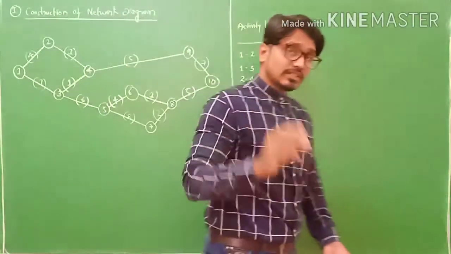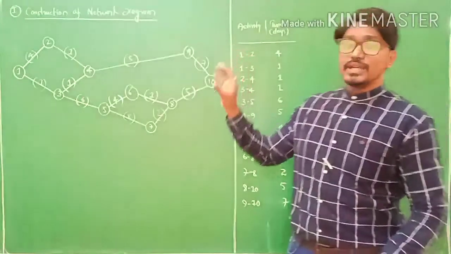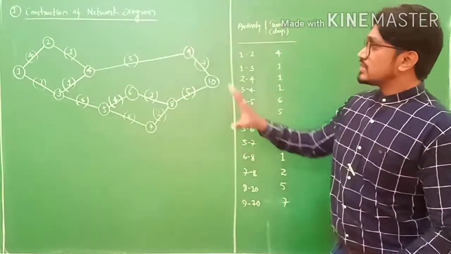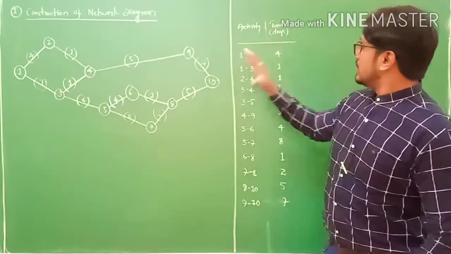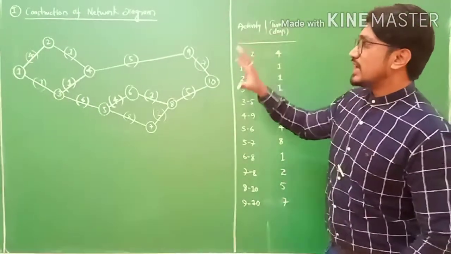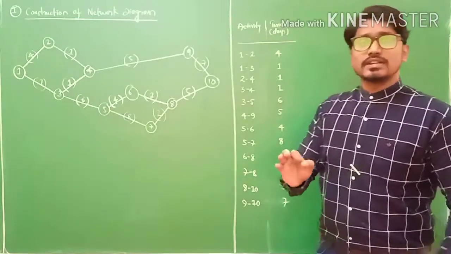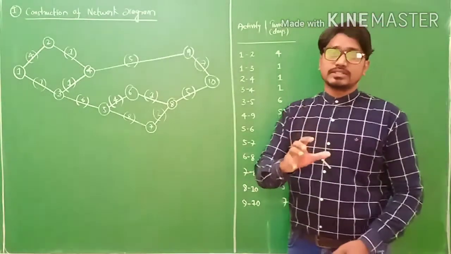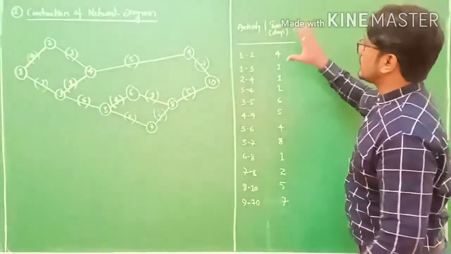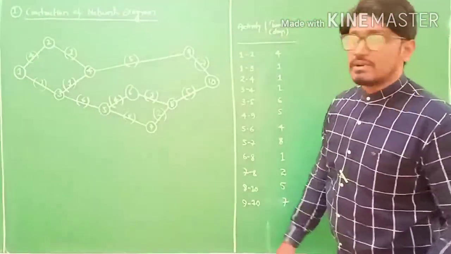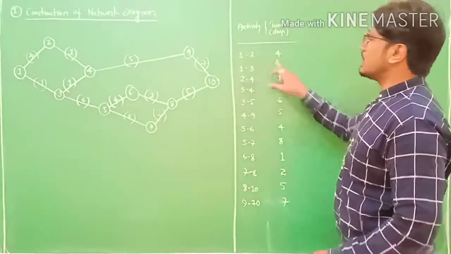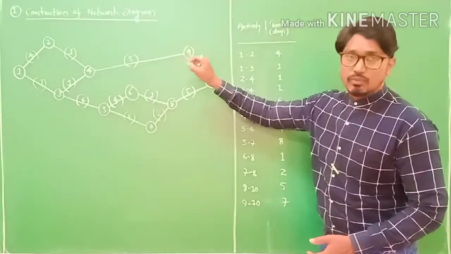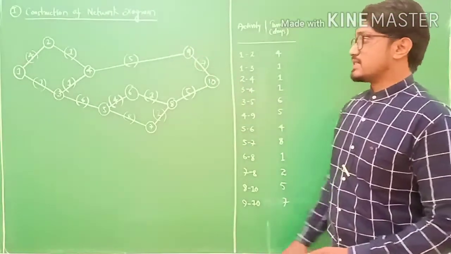Friends, this is nothing but the allocation of time in between the activities, in between the complete activity. So likewise, you plot all the times. Time may be in hours, days, or months. So this question is in days, my friends. Likewise, you construct the diagram and put in the values. Okay, time in days. Fine.